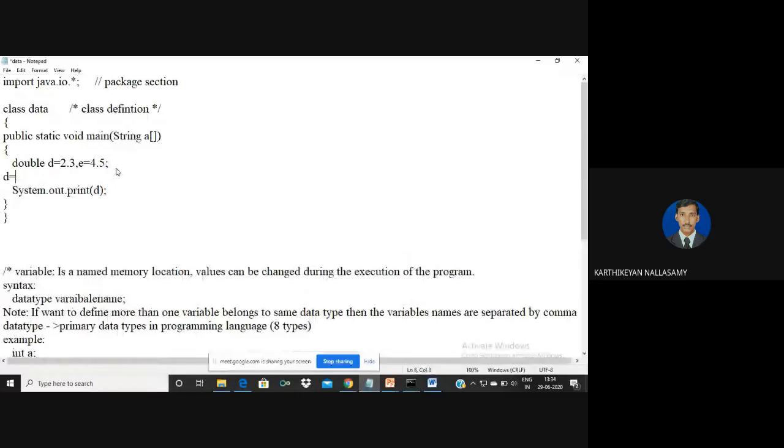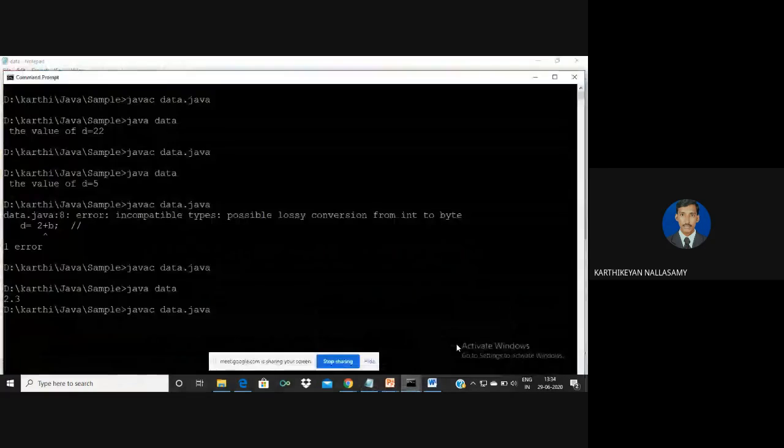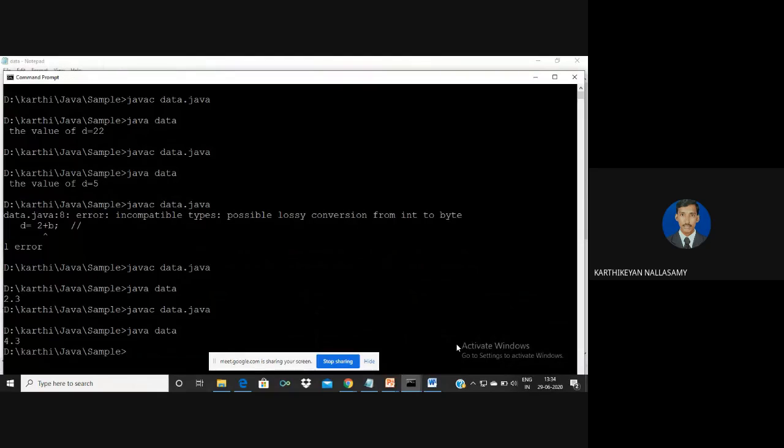It means that we are able to change the value of this variable with the help of an operator. For example, I am going to say that d equal to d plus 2. The value of the variable is updated by 2, increased by 2 during the execution. So that we call a variable. For a variable, the values can be changed at any time. That is called a variable, so that it will be updated.